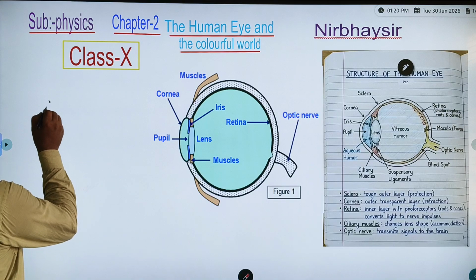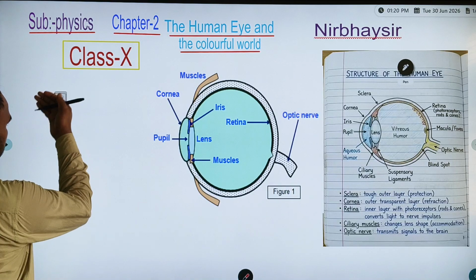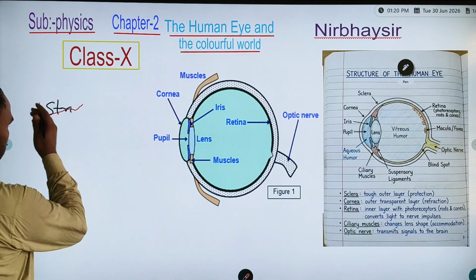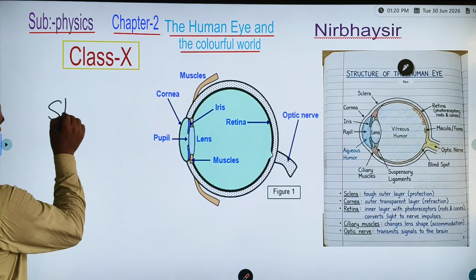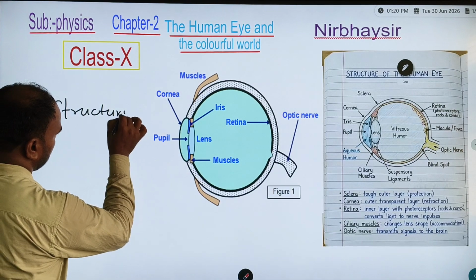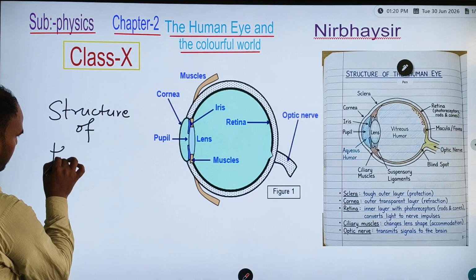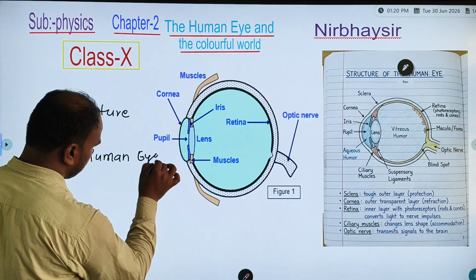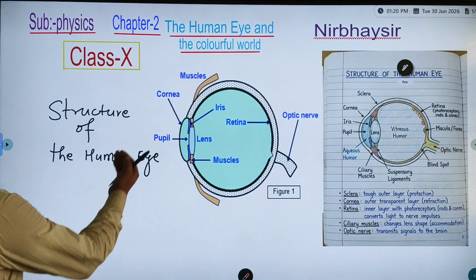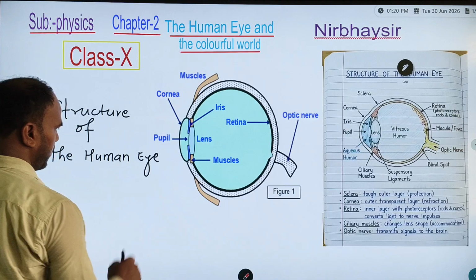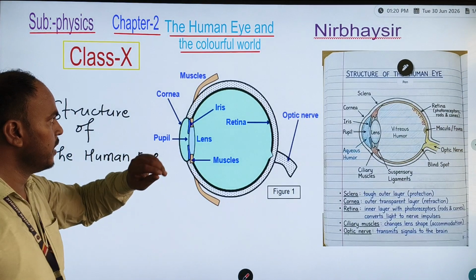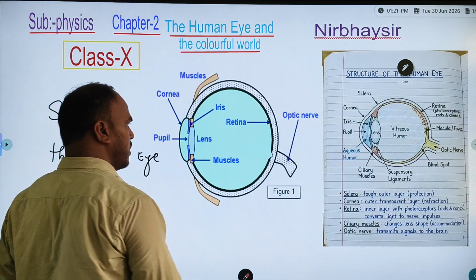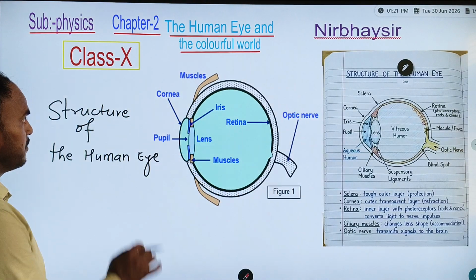This is the structure of the human eye. Yes or not, children? This is the structure of the human eye. Here some parts are given. In this diagram some parts are available and their names are written.